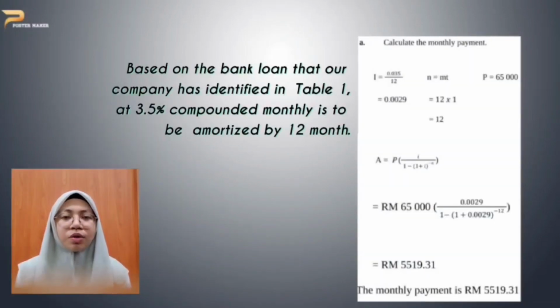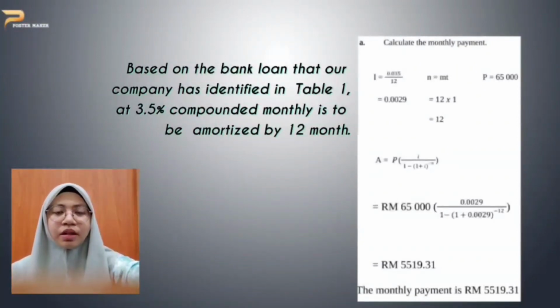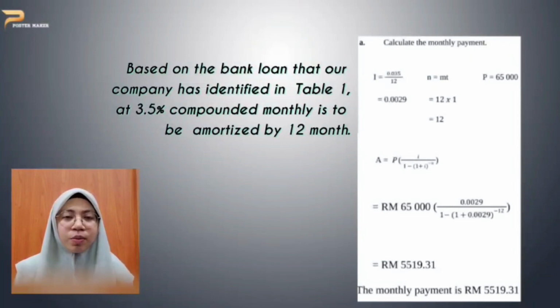Question 4. The question is based on the bank loan that our company has identified in table 1 at 3.5% compounded monthly, to be amortized over 12 months. First, calculate the monthly payment. We use i equal to 0.035 divided by 12 to find the interest, which is 0.0029.